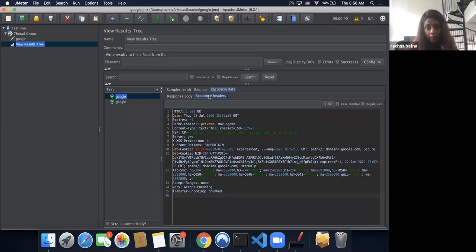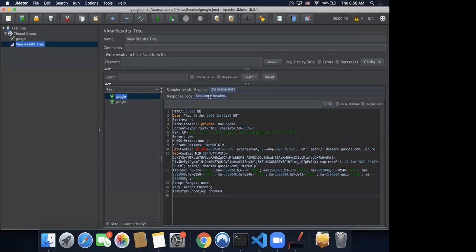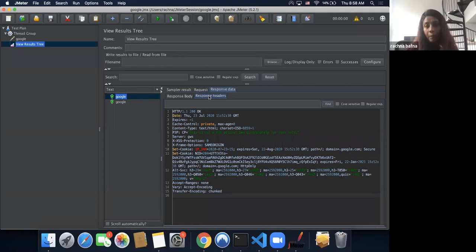Yeah, makes sense. In that case, all your threads and your memory that is supposed to be used for your actual tests is now being consumed by the request and response data that view results tree is capturing. And that's why when we actually run load tests, we always keep view results tree disabled. It's a very heavy component of JMeter.